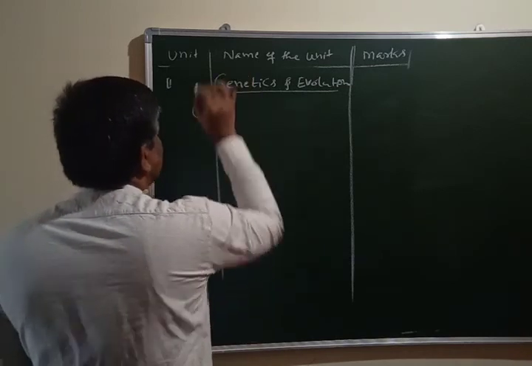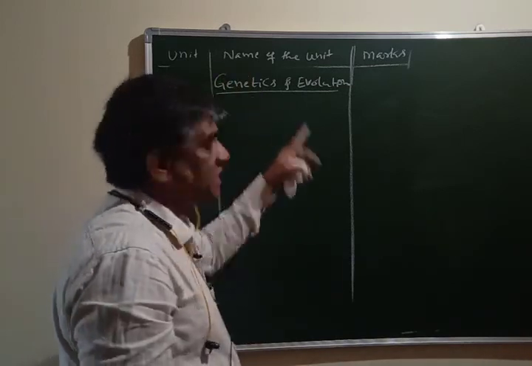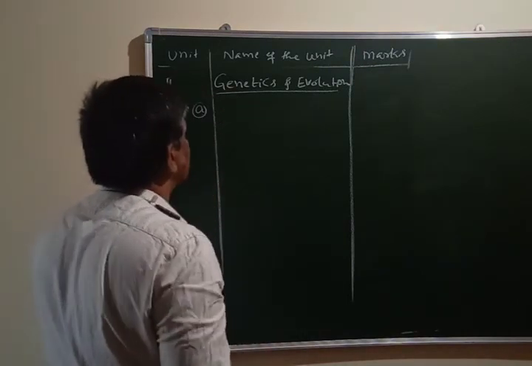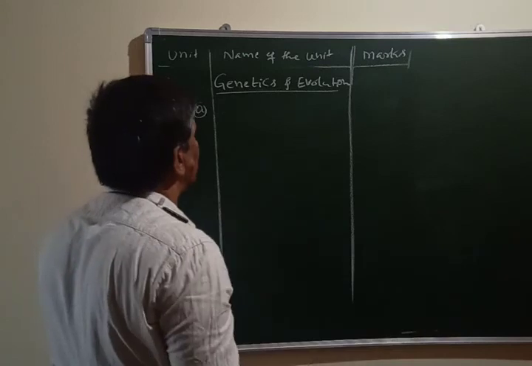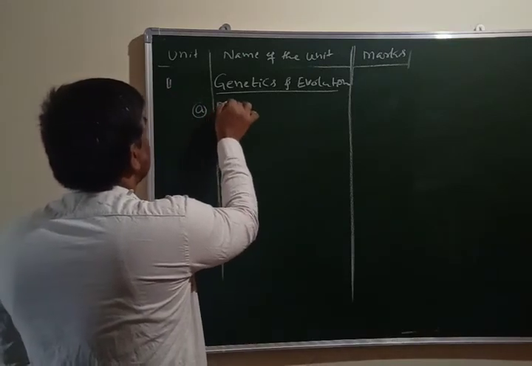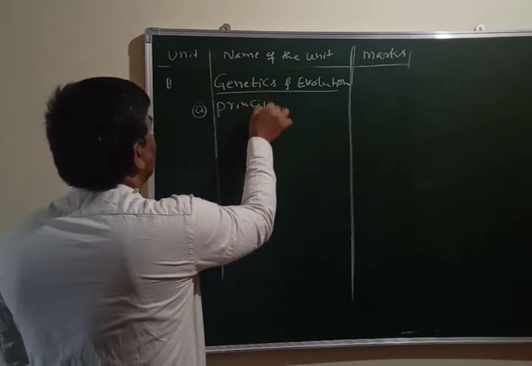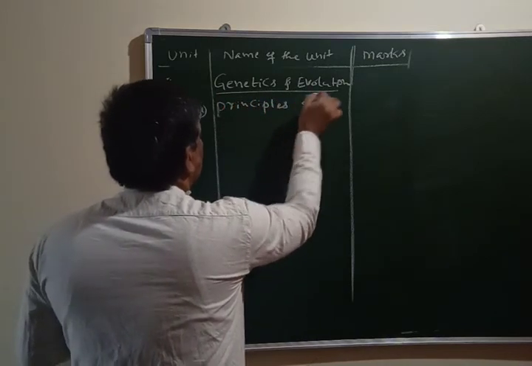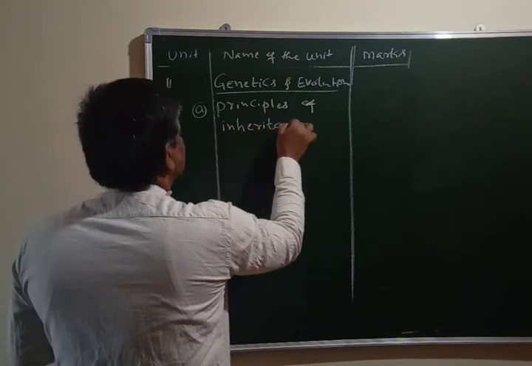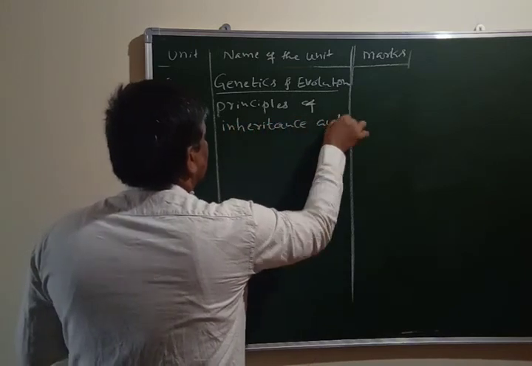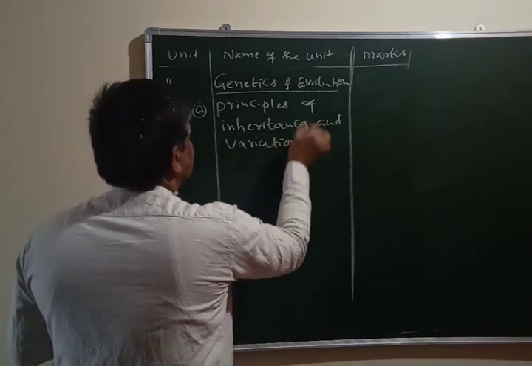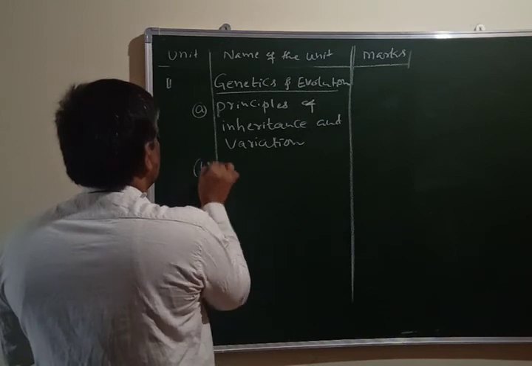We have already studied this in your 10th standard. Brief concepts you have studied, and the same concepts, elaborated, you have to understand in second PUC. Here, the first lesson is principles of inheritance and variation.